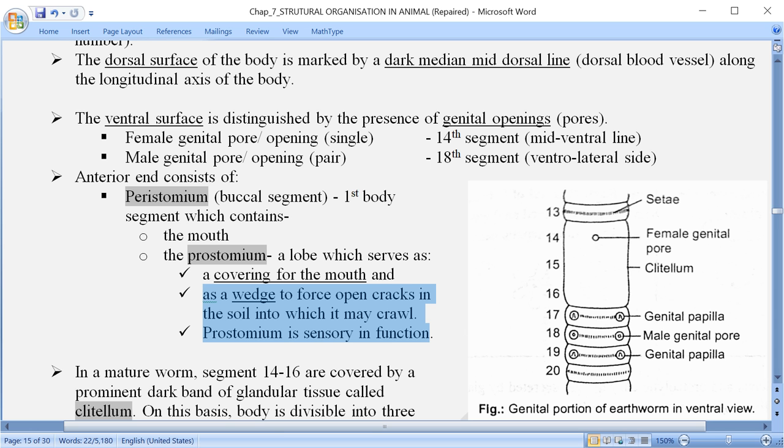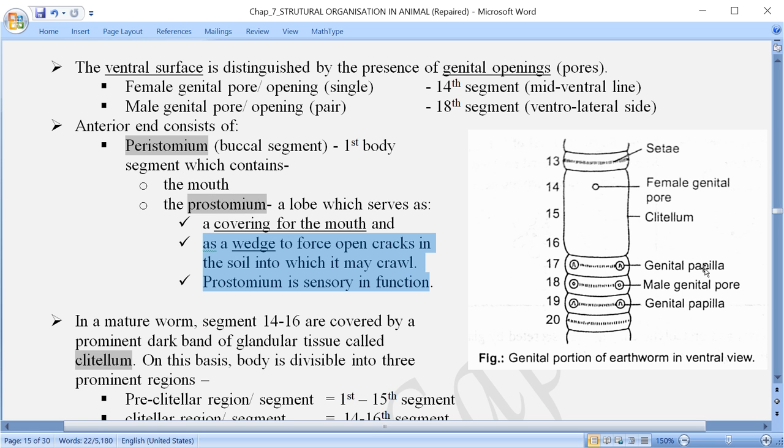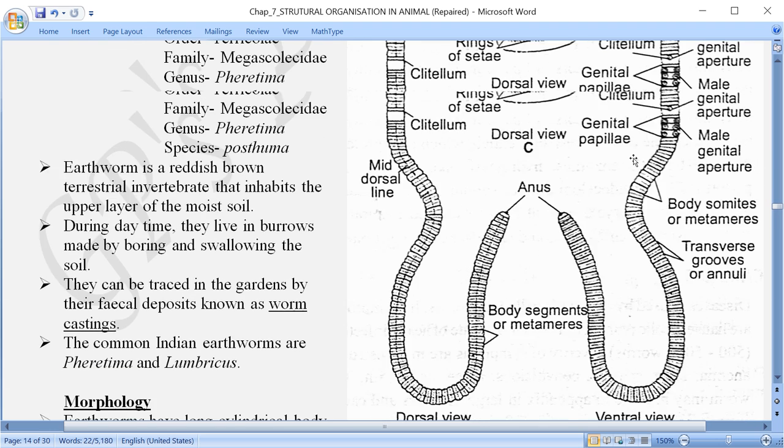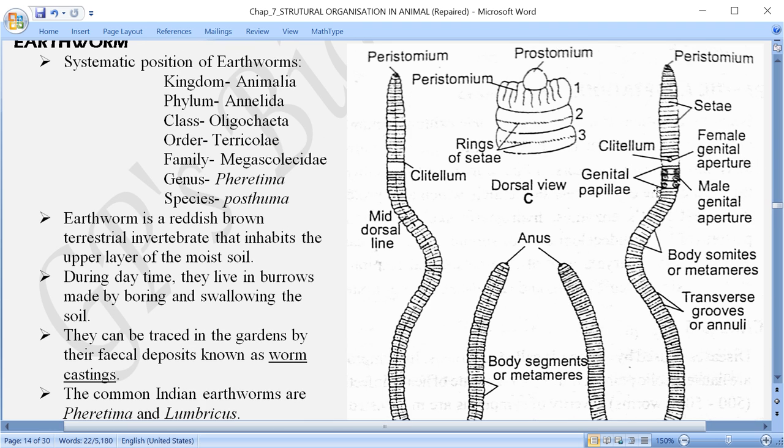Now coming further, the 14th to 16th segments, as I mentioned, are called the clitellum. Now this clitellum is a little different from all other parts. All other segments are there, but it looks a little different in color. And in this, what is present, I mentioned earlier, are the glands which produce some secretion which is useful at the time of packing.